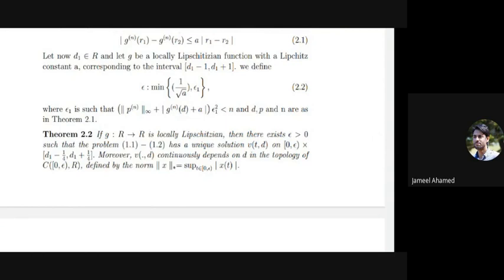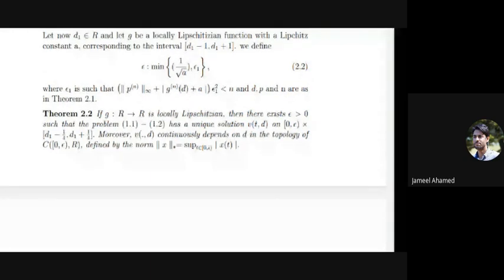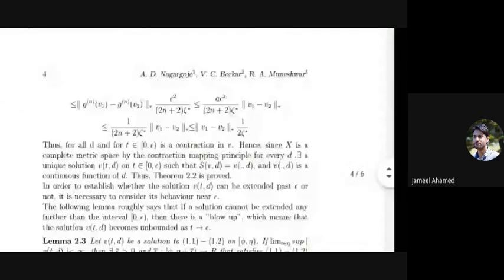If g from R to R, there exists epsilon greater than 0, such that problem 1.1 to 1.2 has a unique solution v of t, d on the closed interval d1 minus 1 by 4, d1 plus 1 by 4. Moreover, v of t, d continuously depends on d in the topology of C of closed interval 0, epsilon, R defined by this norm. Directly I will go to the lemma.